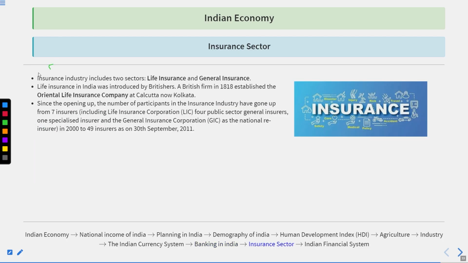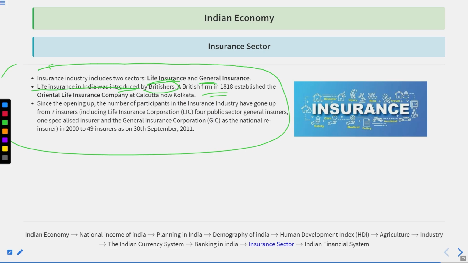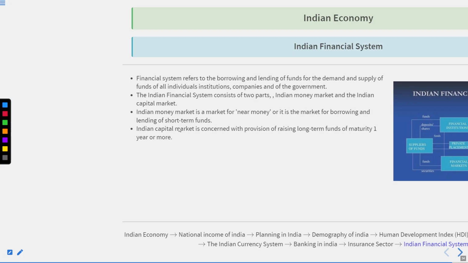Okay. After this, if we talk about the insurance sector, consider life insurance and general insurance. Life insurance was introduced by the Britishers in 1818, who established the Oriental Life Insurance Company at Calcutta, which is now called Kolkata. Since the opening up, the number of participants in the insurance industry has gone up from 7 insurers, 4 public sector general insurers and others in 2000, to 49 insurers as per the latest data of 2011.